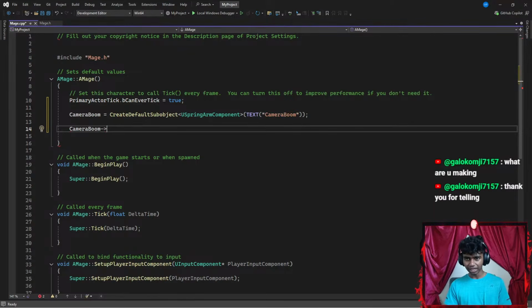Okay, let's go with something like set up attachment to... Okay, and then I'm gonna go with a pair of parentheses.